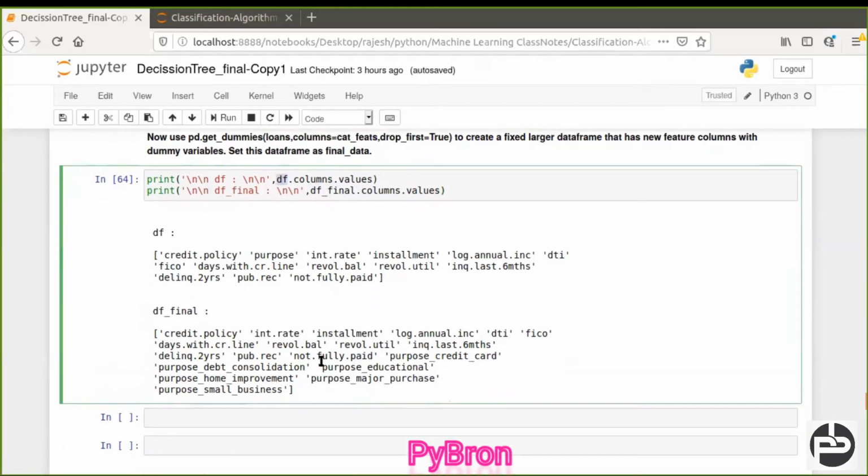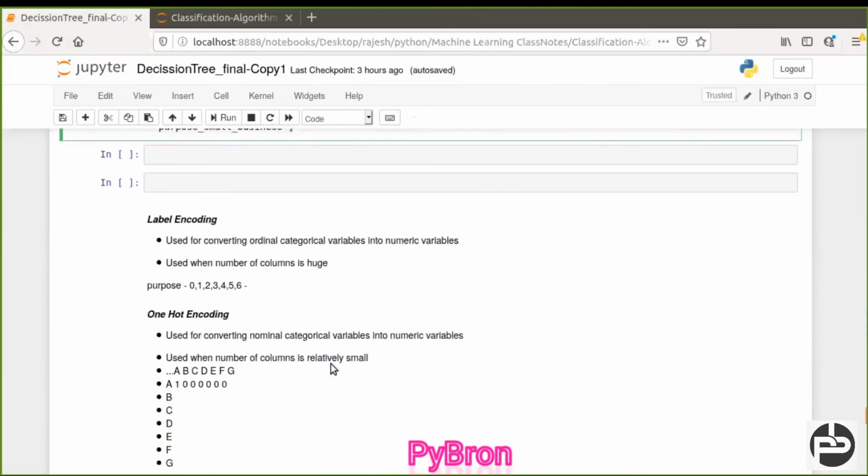Why it happened I already told you, right? If we do one-hot encoding, it is going to create a separate column for each category. Now let's understand one-hot encoding and label encoding.